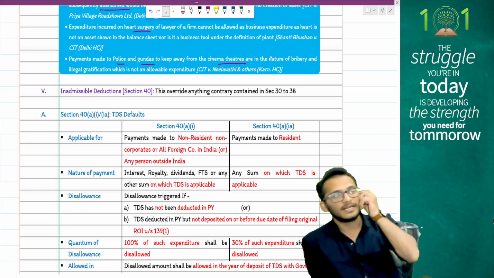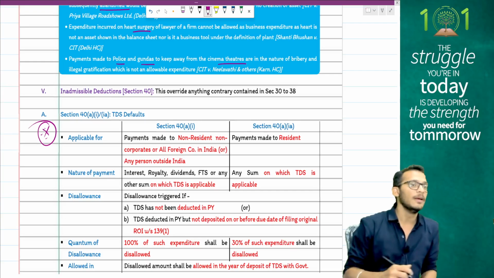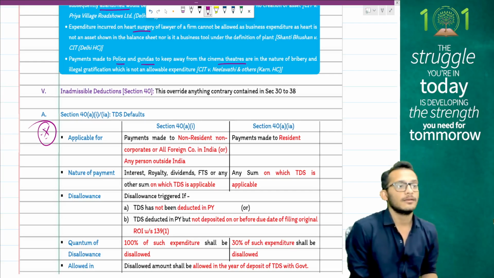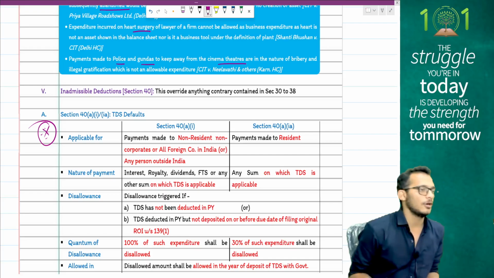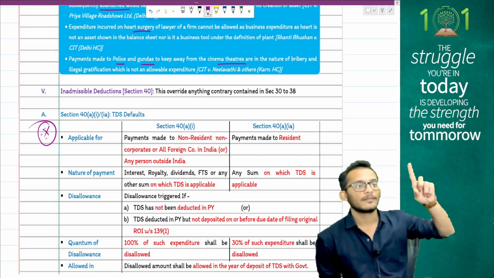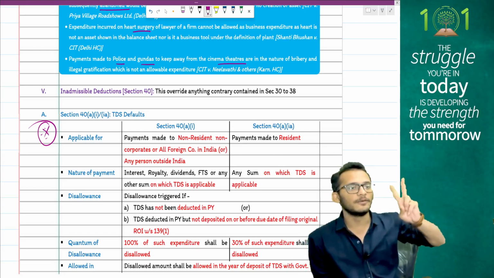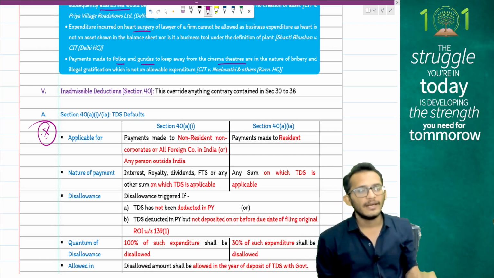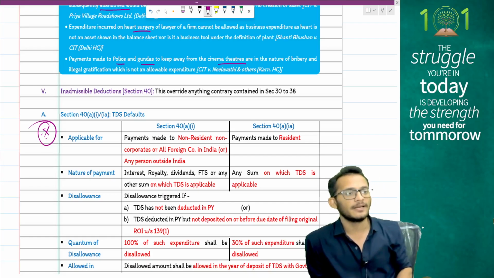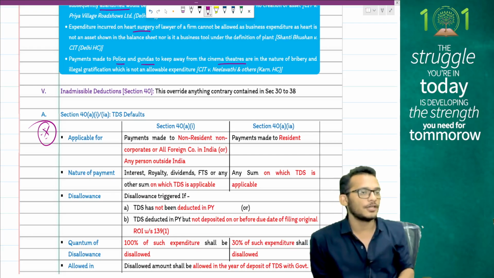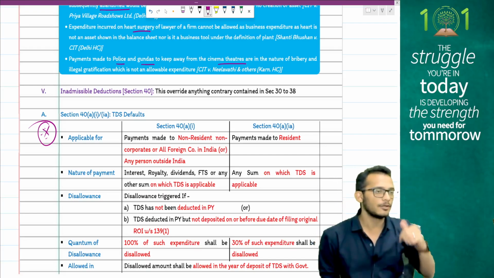Your disallowances start from section 40I and 40IA, the important section from exam perspective and always tested in exam. We are looking at TDS defaults. The section clarifies that if you have an expense on which TDS is deductible, please deduct before 31st March and make the TDS deposit before the due date of return filing. If both conditions are satisfied, the expense will be allowed on accrual basis. If not, the expense will get disallowed to the extent of 30% in case payment is made to a resident and 100% in case payment is made to a non-resident.